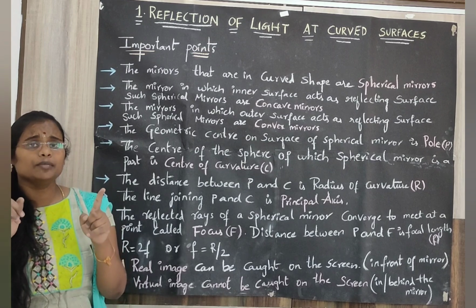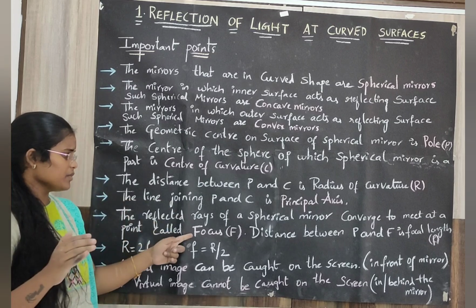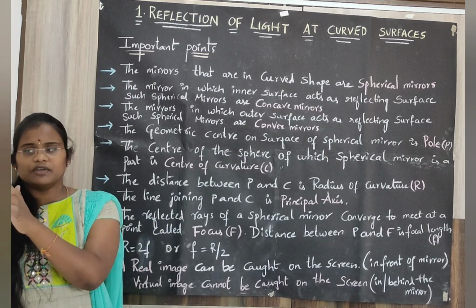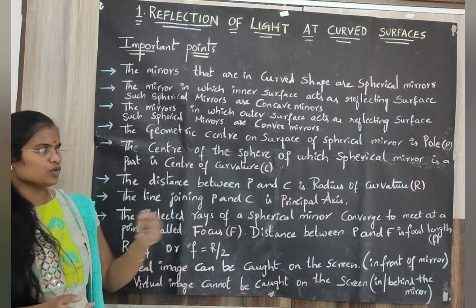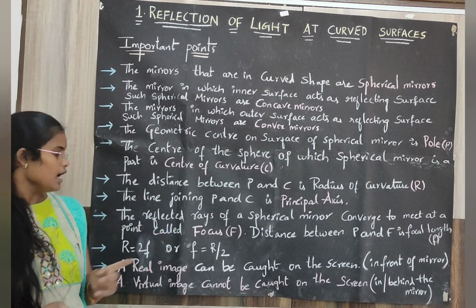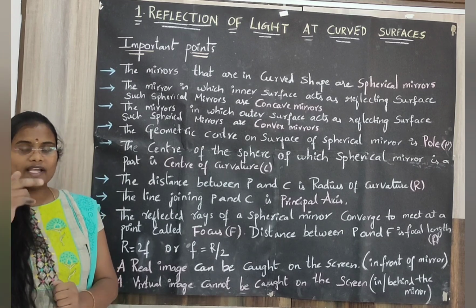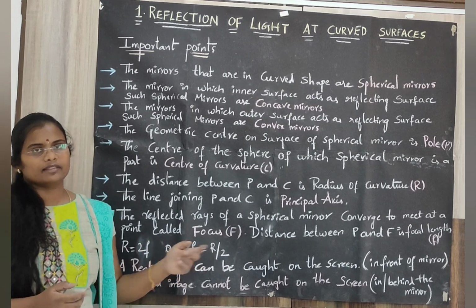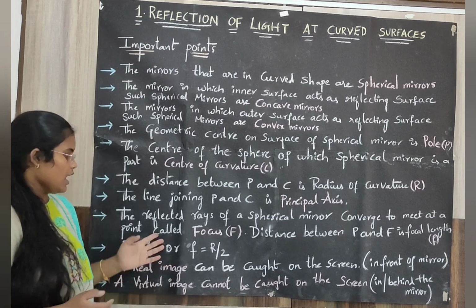The midpoint between the pole and the center of curvature is the focus, and the distance between the pole and the focus is called the focal length, denoted by small f. And one more thing you will learn is that the radius is twice the focal length, or the focal length is half of the radius.